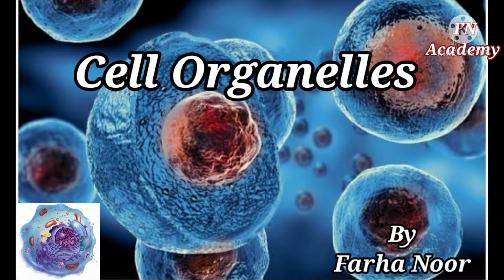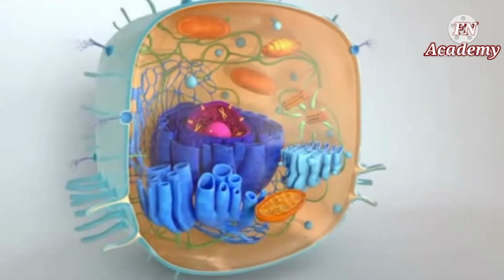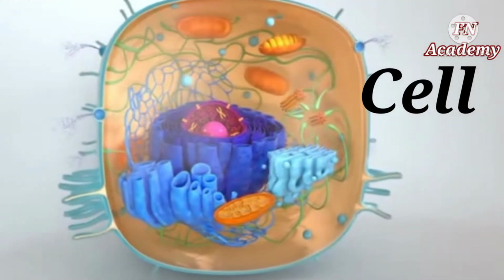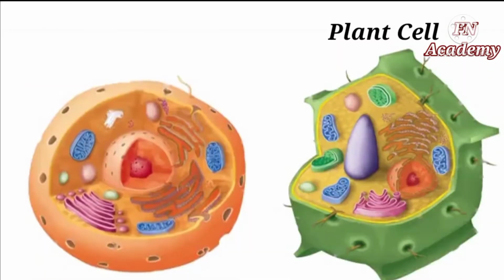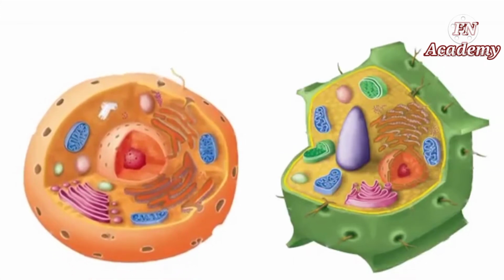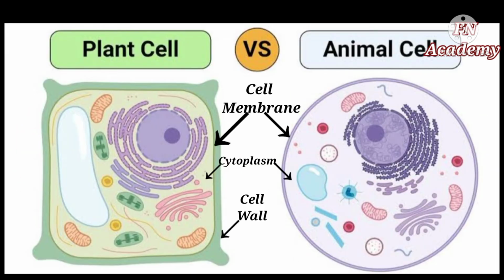Today we'll learn about cell organelles. If you remember in our previous session on cells, we have seen some of the basic components of cells in animal cells and in plant cells, like cell membrane, cell wall and cytoplasm.